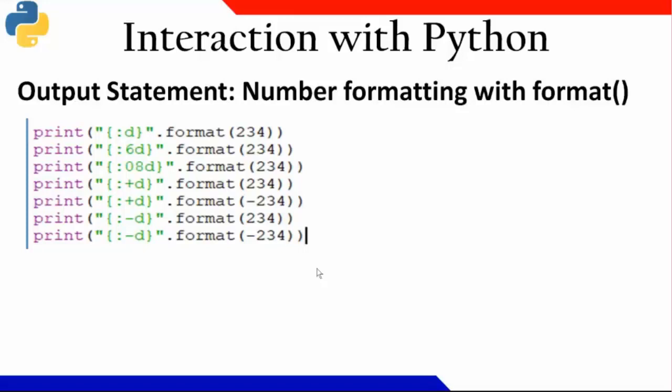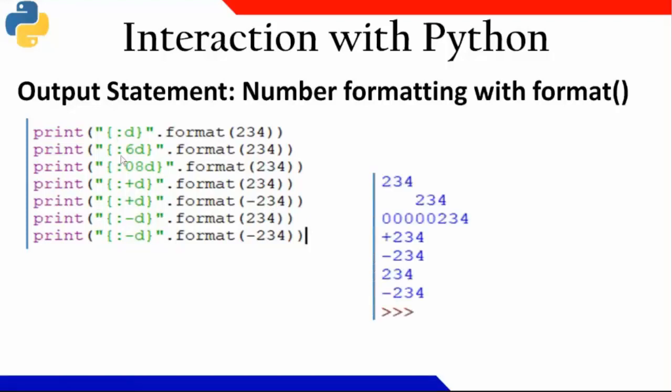Now similarly, you can do a whole lot of formatting with string as well as with numbers. Now let us talk about formatting numbers. So you can have colon D, and you can put a number before this, before D. D represents integers. Okay. So you can write 08, you can write plus D, you can write minus D. Now look at the values. The 234 is positive here, 234 is negative here.